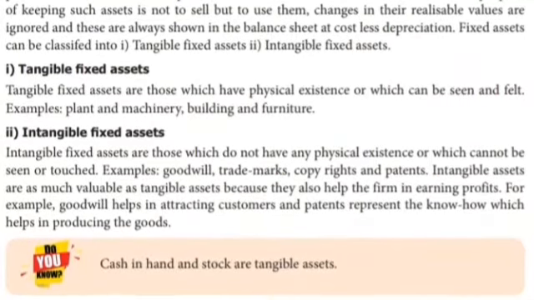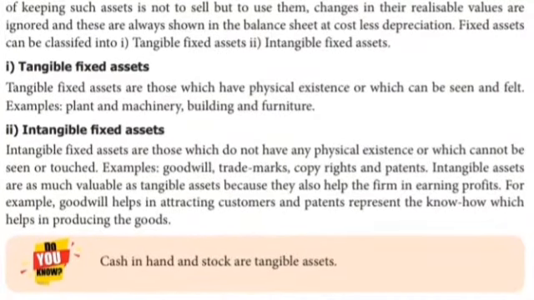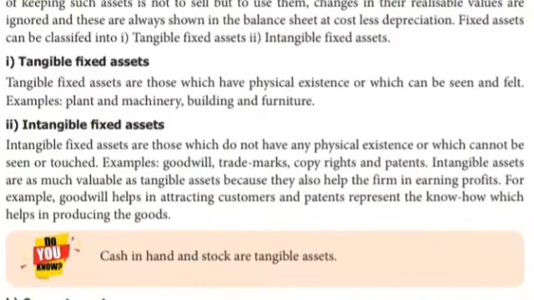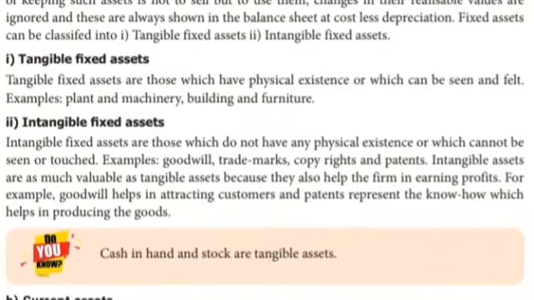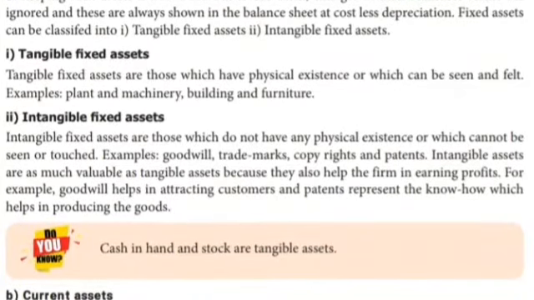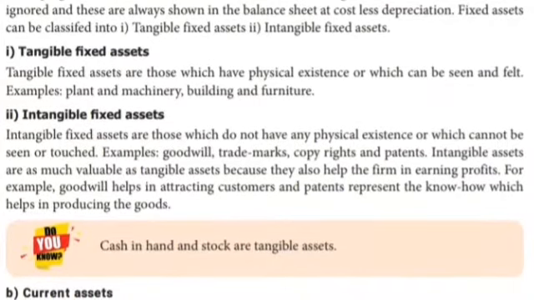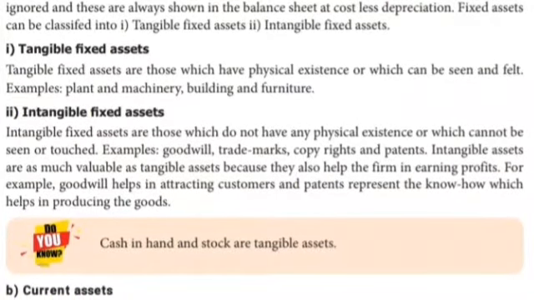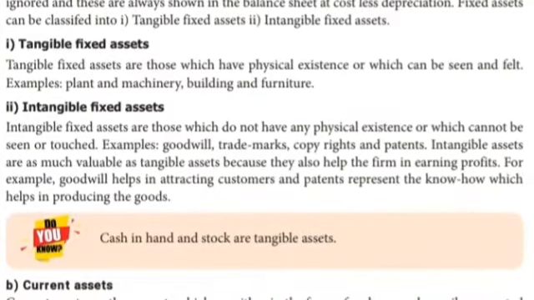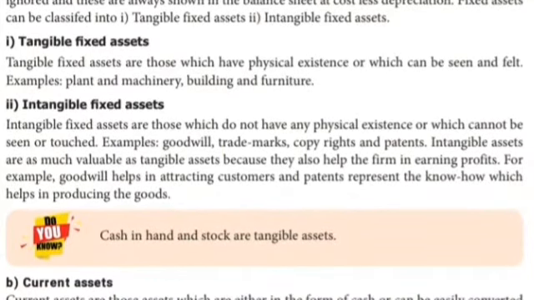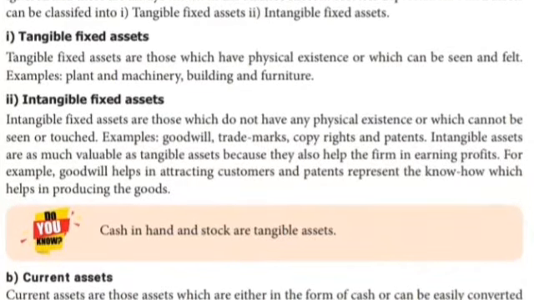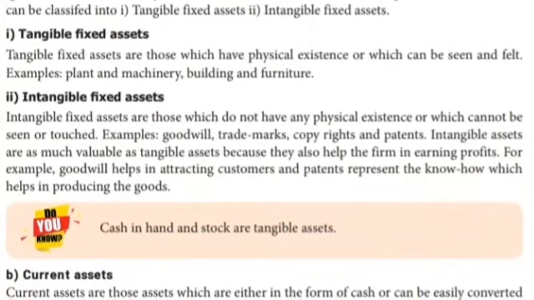So what we can touch, feel, use and see, that asset is called tangible. What we can't see or touch is an intangible asset. Examples: goodwill, trademarks, copyright and patents. Intangible assets are as valuable as tangible assets because they also help the firm earn profit. For example, goodwill helps attract customers, and goodwill means the good name of the business. A patent represents the know-how which helps us produce the goods.